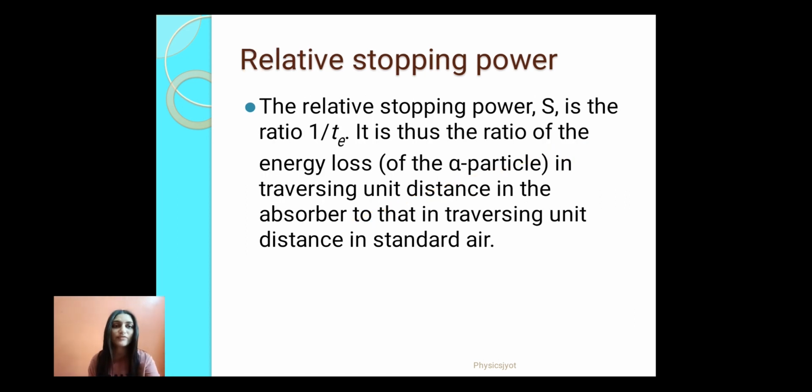And then we have one more term, that is relative stopping power. It is defined as 1 by Te. It is thus the ratio of energy loss in traversing unit distance in the absorber to that in traversing unit distance in the standard air. So it is just the reciprocal of equivalent stopping power.